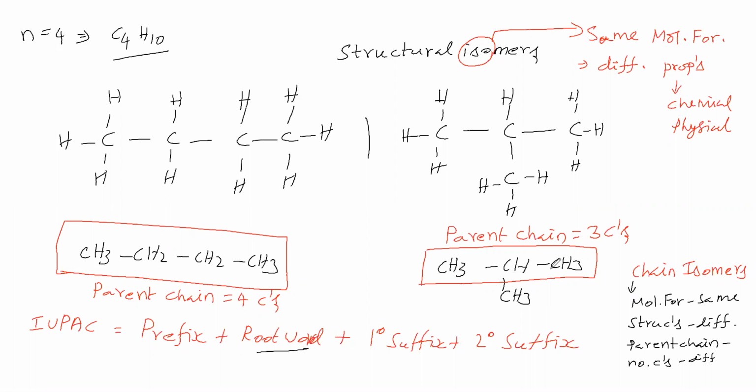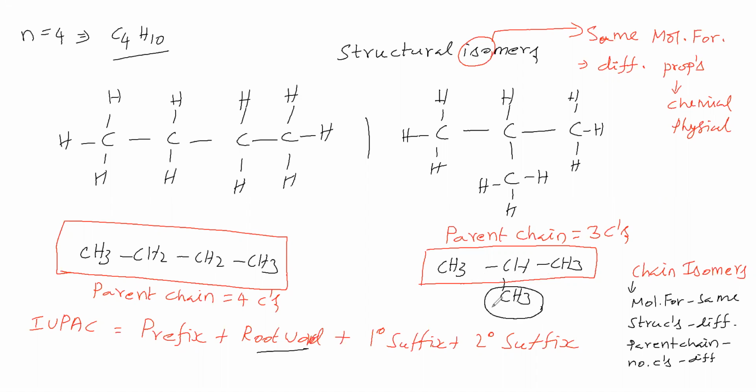Now we will see this molecule. In this molecule, the parent chain contains 3 carbons. What about this group? This group contains CH3. This group contains 1 carbon. Is this carbon present in the parent chain?